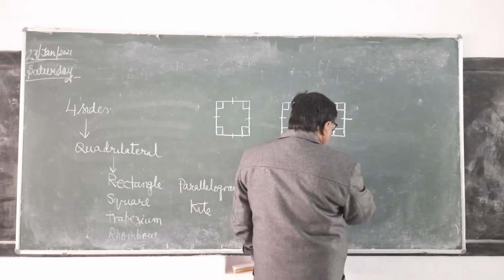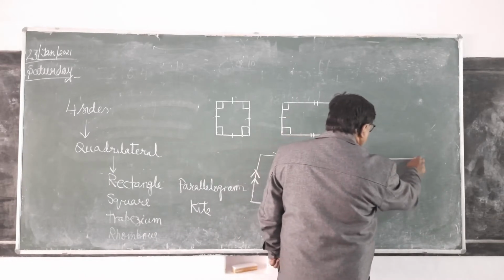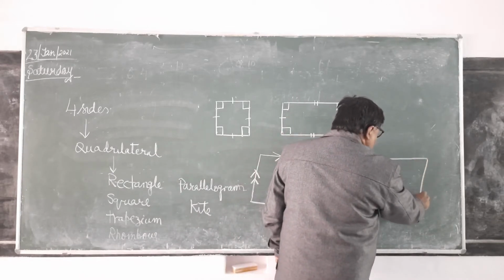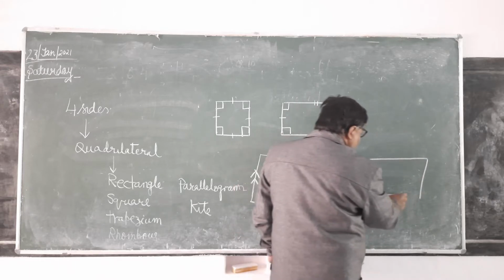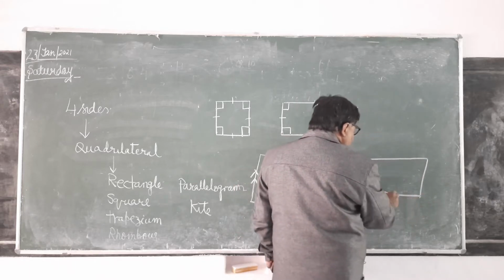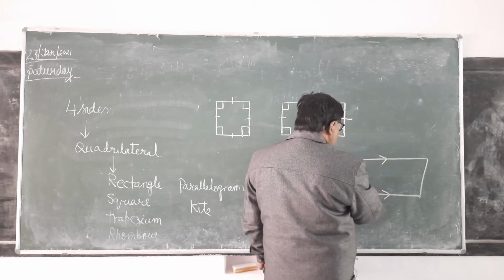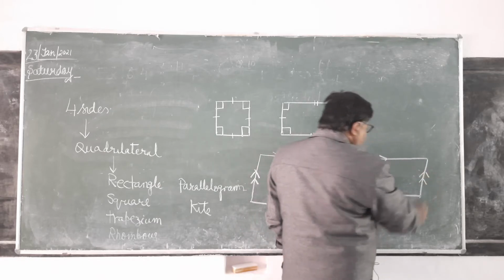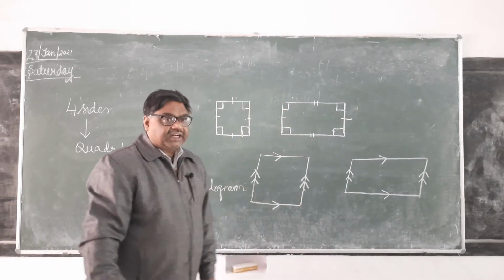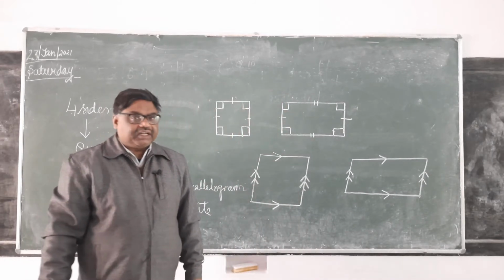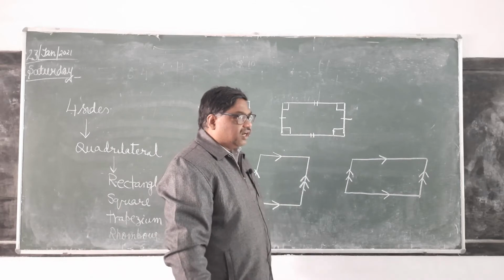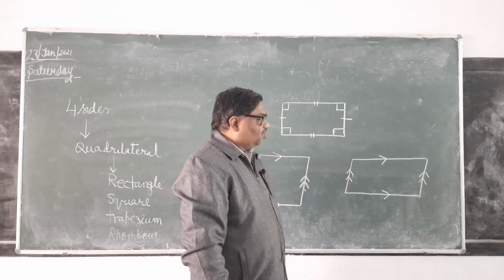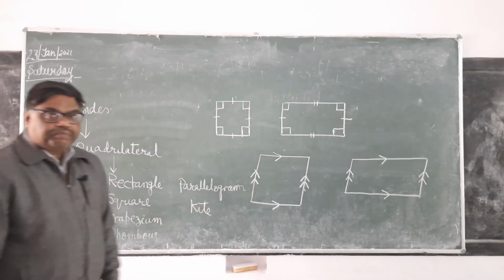But if only opposite sides are parallel and equal, here angle is other than 90 degree. Opposite sides are parallel and equal. It is called parallelogram.